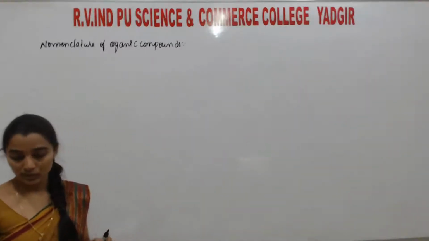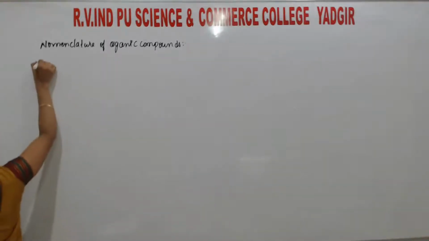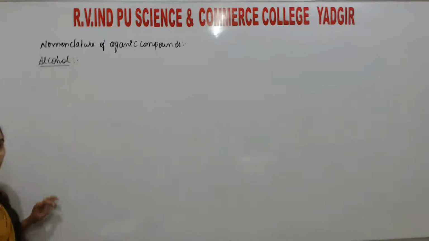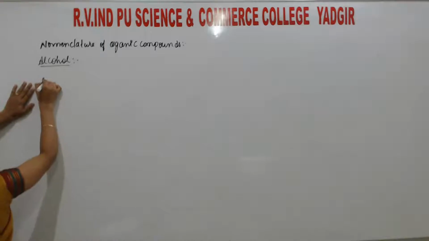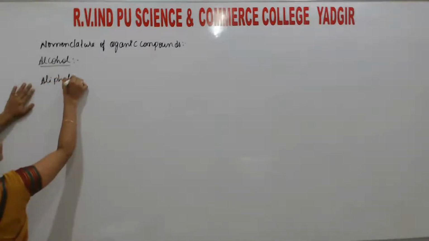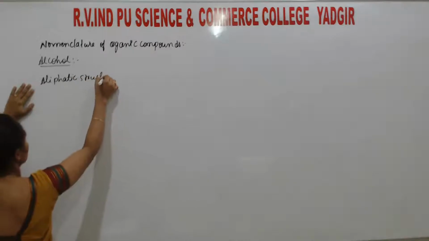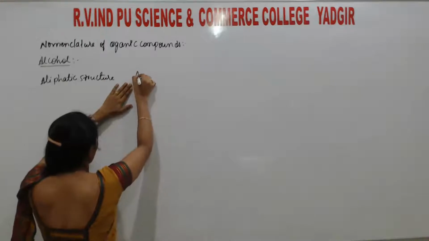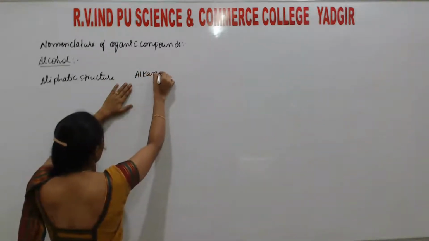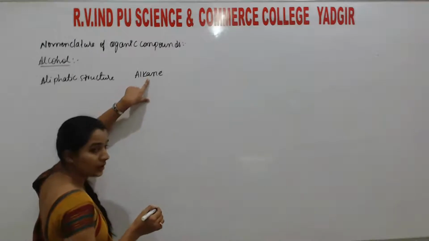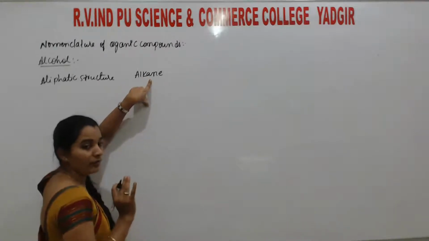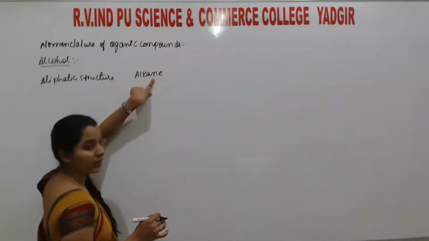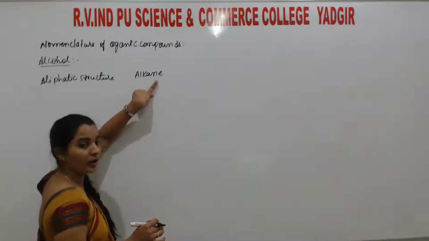So the next one is nomenclature of alcohols. Initially, we study alcohols, later phenols, later ethers. So in this aliphatic structure, the name follows. Listen, alkane, or alkene, or alkyne. I'm not telling only alkane, single bonded compounds. It may be alkane, or alkene, or alkyne.